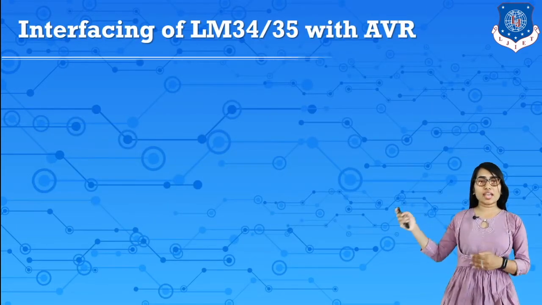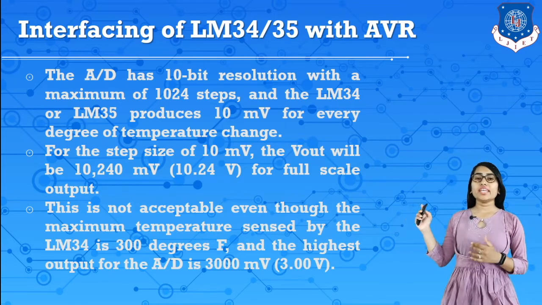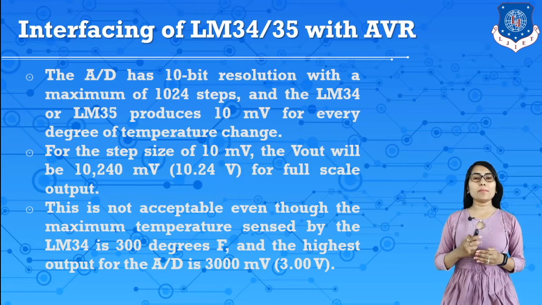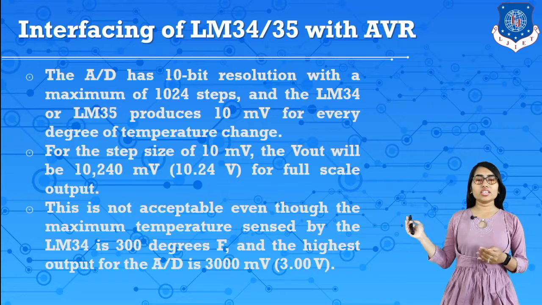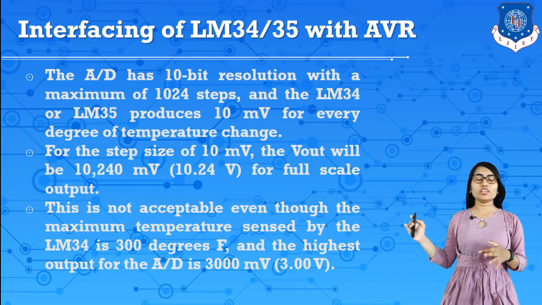Now these LM34 or LM35 sensors can be interfaced with AVR. The ADC has 10-bit resolution with a maximum of 1024 steps, and the LM34 or LM35 produces 10 millivolt for every degree of temperature change. For a step size of 10 millivolt, the Vout will be 10.24 volt for a full scale output. This is not acceptable, even though the maximum temperature sensed by the LM34 is 300 degrees Fahrenheit, and the highest output of the ADC is 3000 millivolt, or 3 volt.